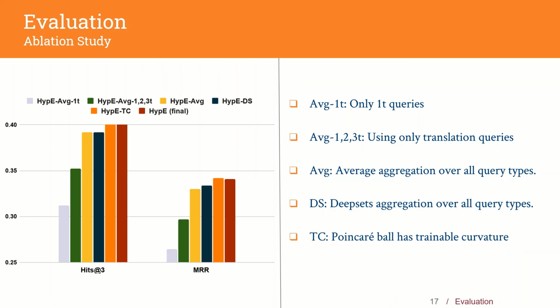We notice that aggregation through attention performs the best, and hence that is the one applied in our final implementation. We also check if trainable curvature for the Poincare ball aids our performance, and it does, but we conclude that the additional number of parameters does not justify the nominal gain, and hence we just use a fixed curvature set at the traditional radius of 1.